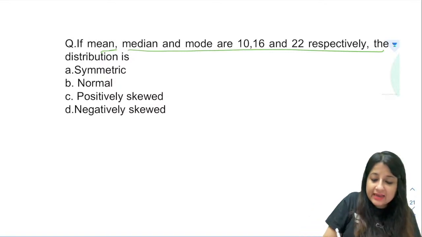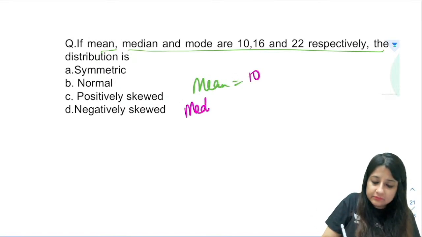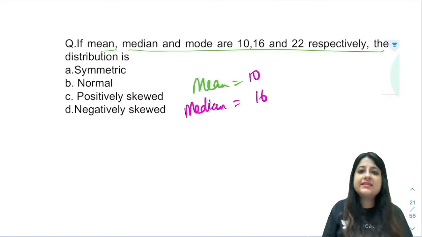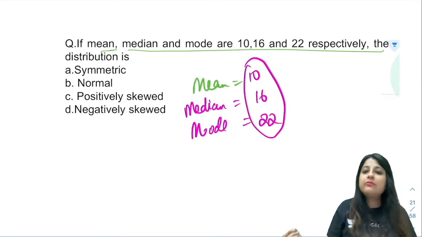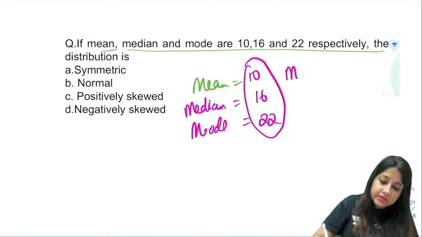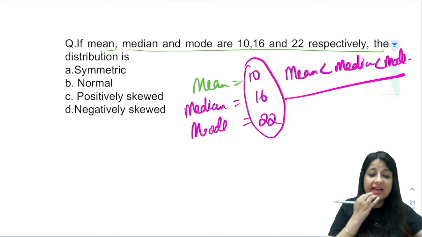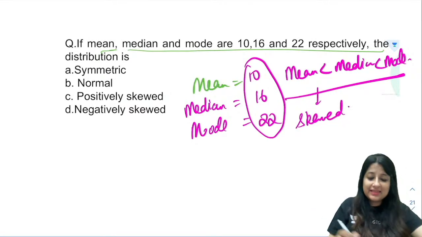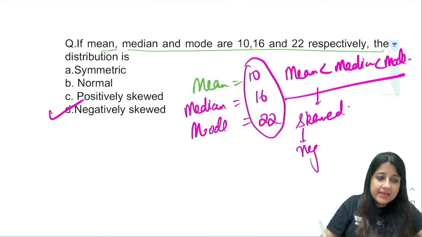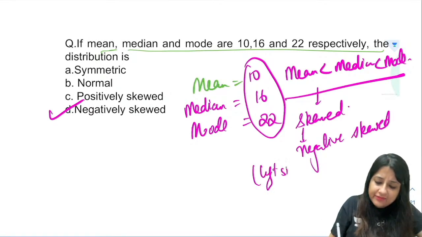Now here you can see that mean is equal to 10, median is 16, and mode is 22, right? So what do you see over here? Mean is less than median is less than mode. So whenever you have mean less than median less than mode, guys, what kind of data does it become? That is of course skewed, but here it is less. So this is negative skewed, right? Negative skewed, or you can also say left sided skewness. Okay, left sided skewness.